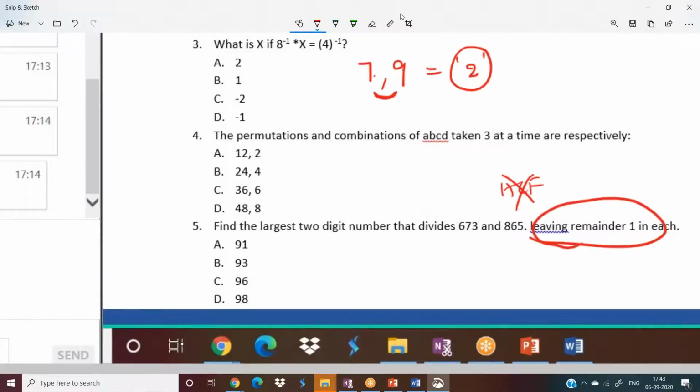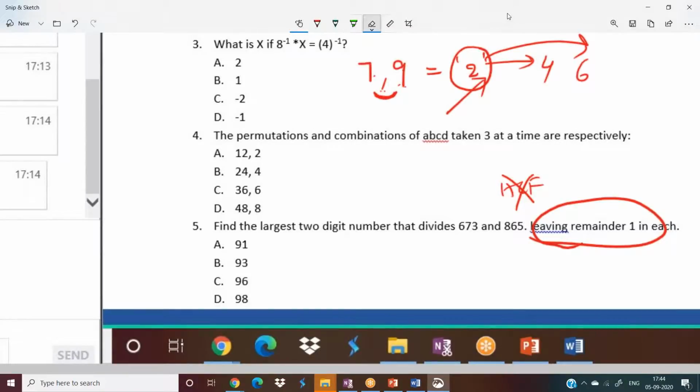Or else in some other cases, not in this example, if you find the difference, that will be the answer 99% of the time. If not, its next multiple will be the answer. So 2 into 2 is 4. If not, the third multiple of this number, 6, will be the answer. Like that we have to find out.